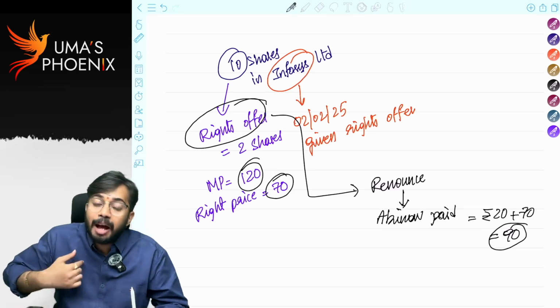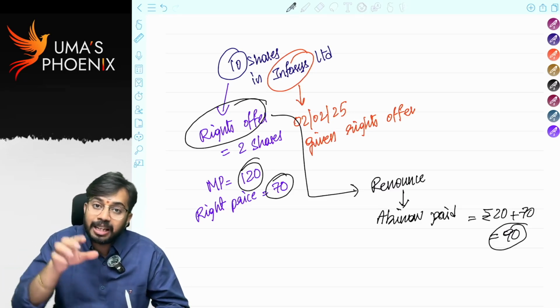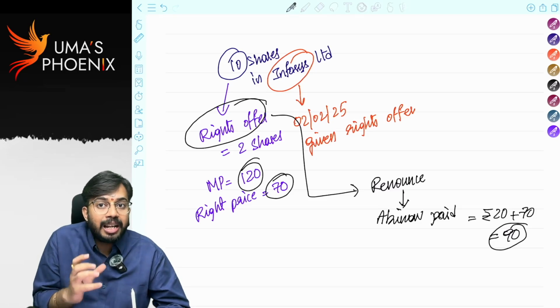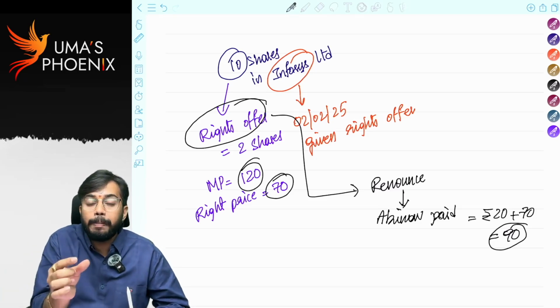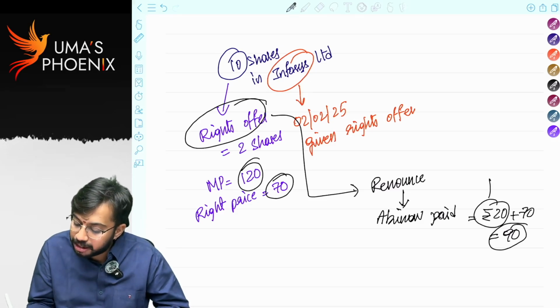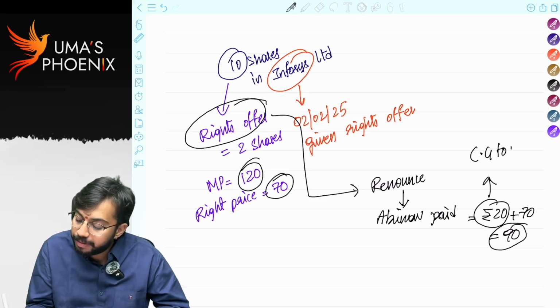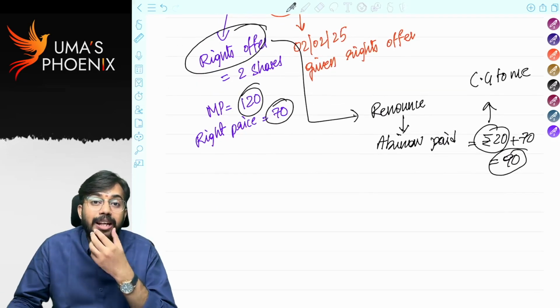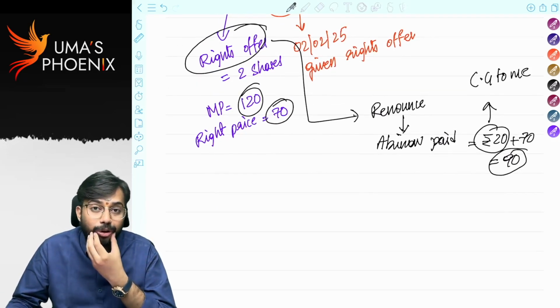In this case, I am having a right. Right is an intangible asset. It is a capital asset. This right I am selling to Abhinav for 20 rupees. So that 20 rupees is capital gains to me. Are you able to understand? This is capital gains to me. But whether it is a long-term capital asset or short-term capital asset, I do not know, right?